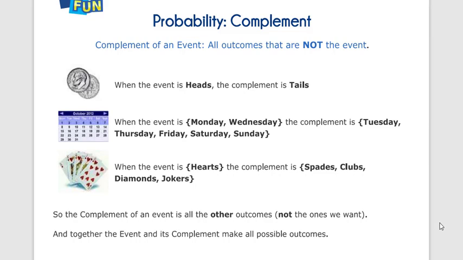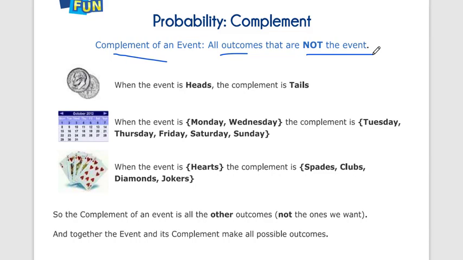First of all, let us start with the probability complement. What is probability complement? The complement of an event is all the outcomes that are not the event. Complement of any event means all outcomes that are not the event.